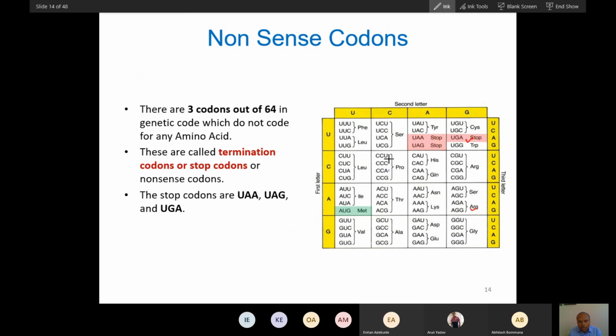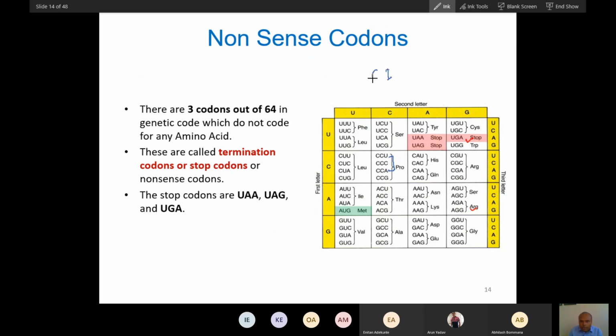So these three can be recognized by only one anticodon. What is that anticodon? In place of U there is inosine.